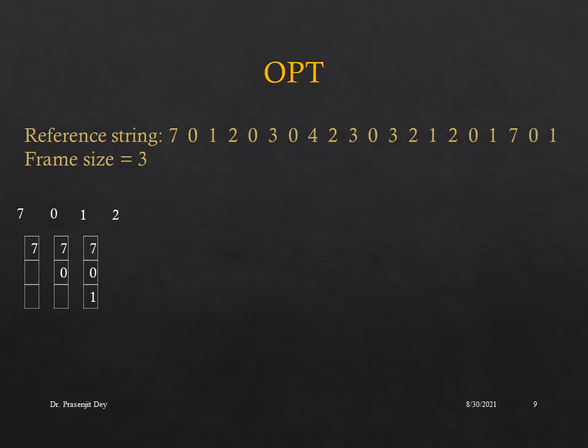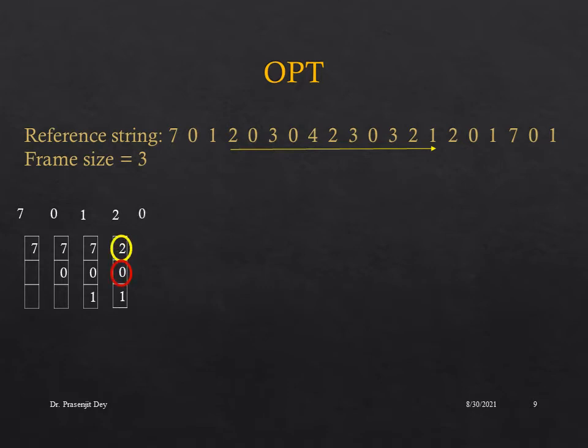Now again when 2 arrives, we are going to look into the reference string in the near future, to see which page requests may arrive. So from 2 we can say in the near future the page requests are 0 3 0 4 2 3 0 3 2 1. So in the near future 0 and 1 will be requested but 7 will not be requested. So we are going to replace 7 with the new entry 2.